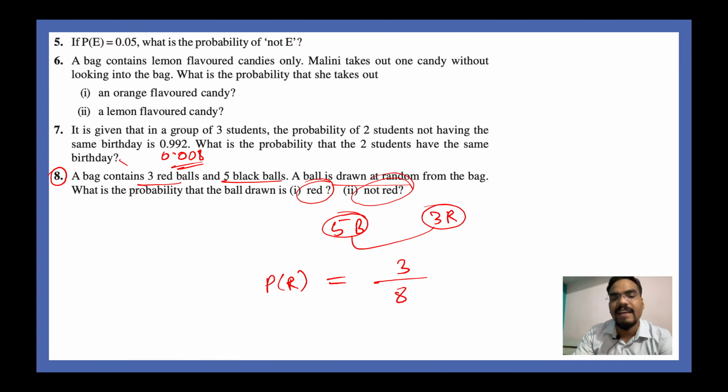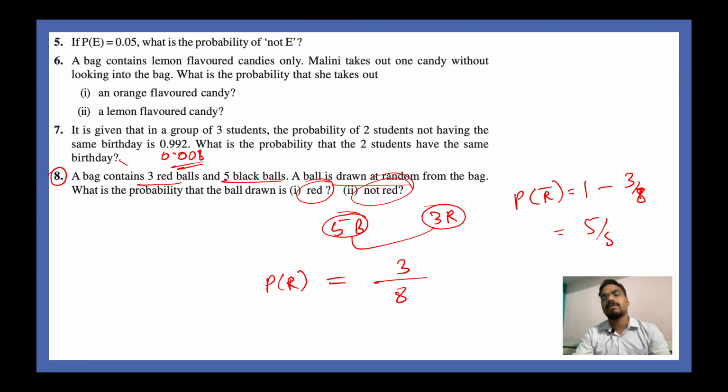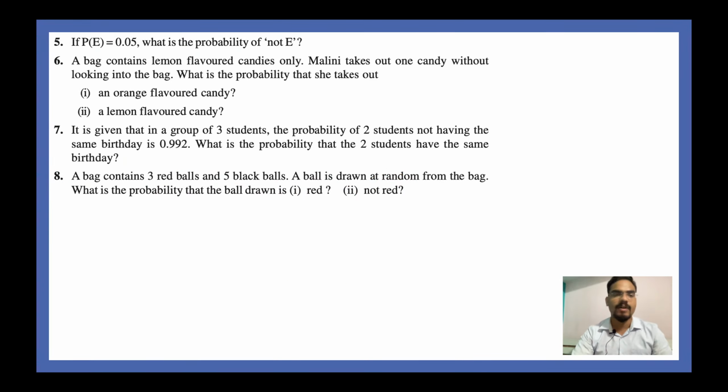Not red is very easy. Probability of not getting a red is equal to 1 minus 3 by 8, and this will be equal to 5 by 8. So this is your answer, right? Very nice, guys. Come on, next question, please.